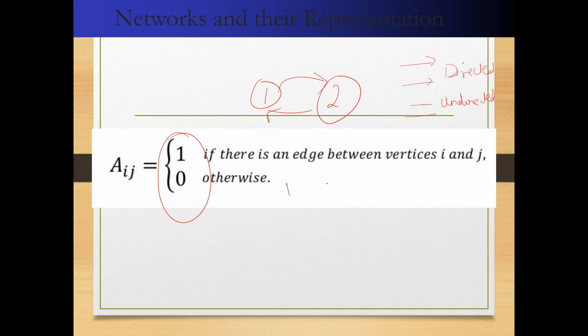So if we have any edge, we write 1, 2, 1, 2. 1 se 1 mein jane.